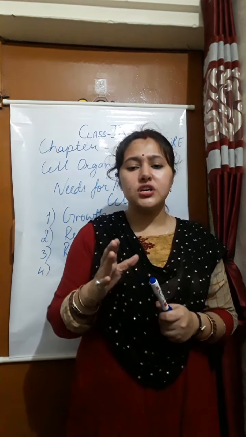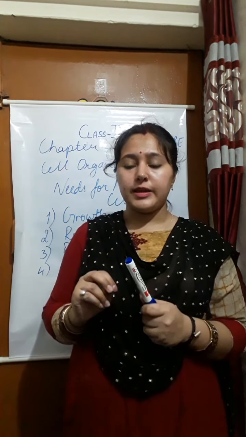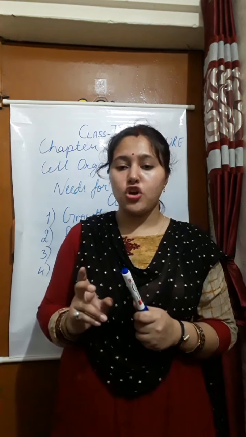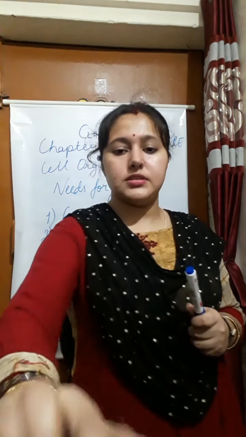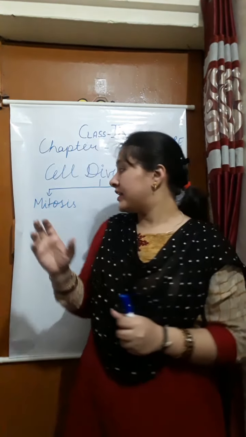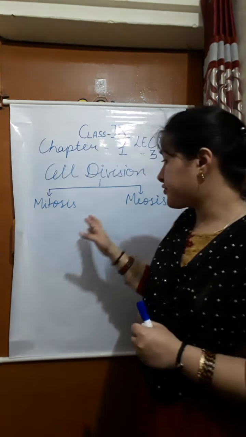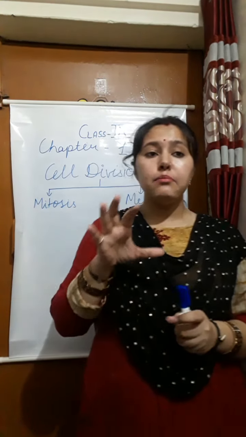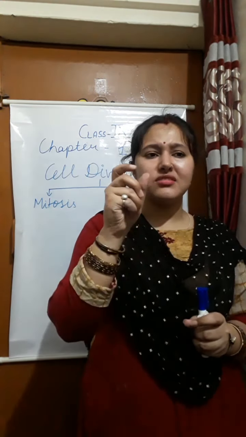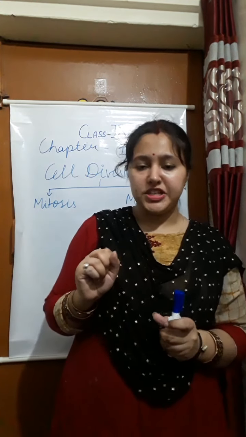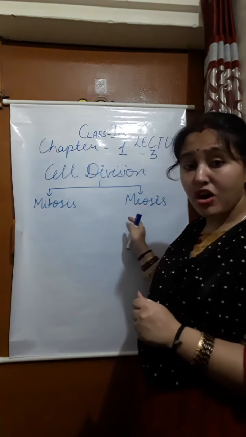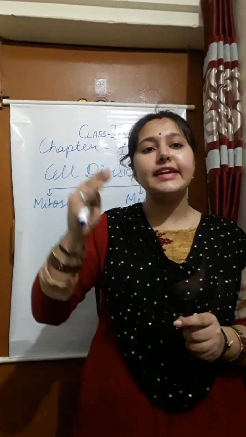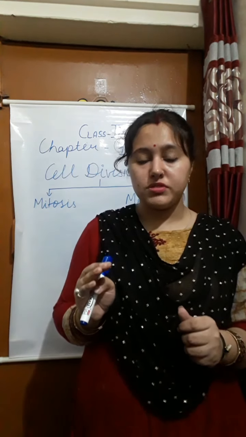Cell division is of two types, called mitosis and meiosis. In mitosis, the word means thread, referring to the chromatin material. In meiosis, what happens? It is a reduction division producing the gametes.